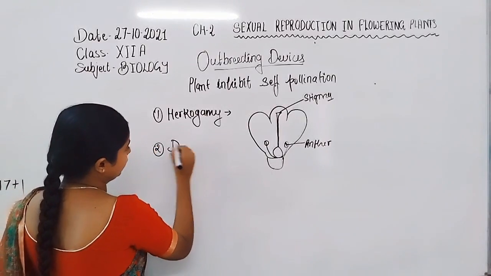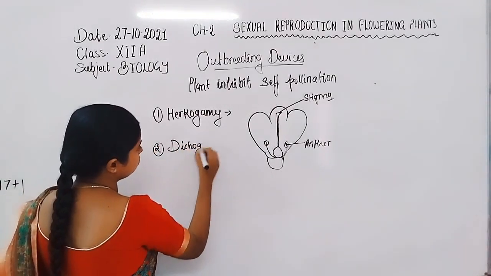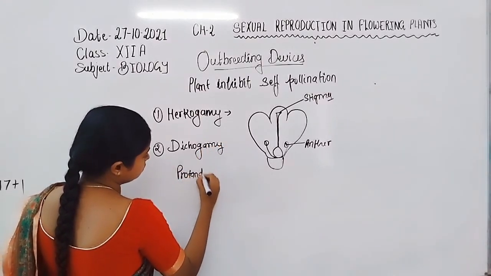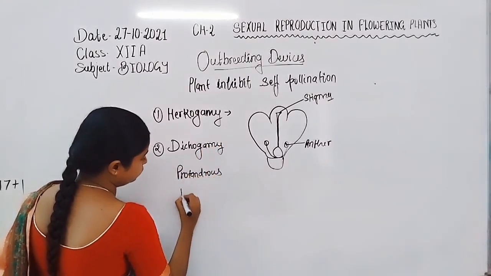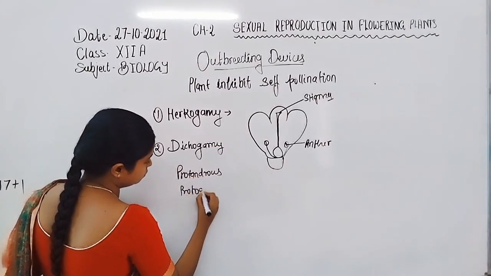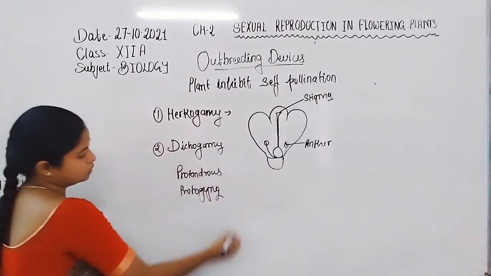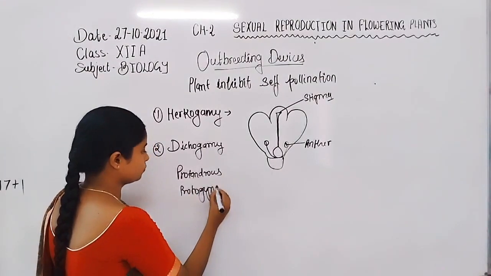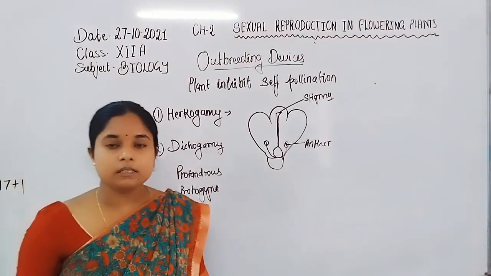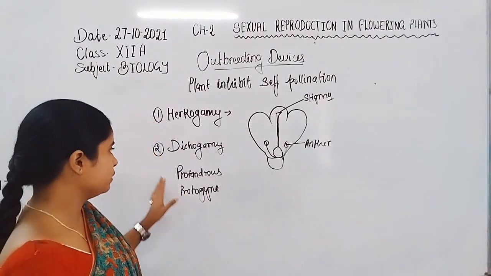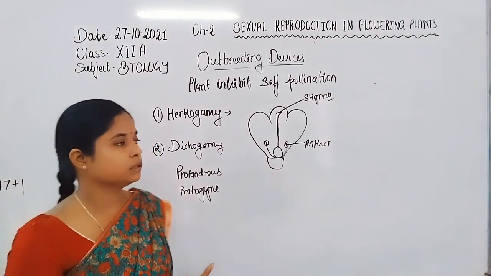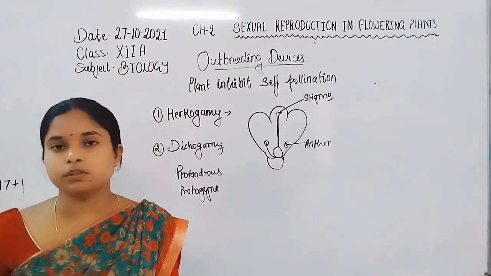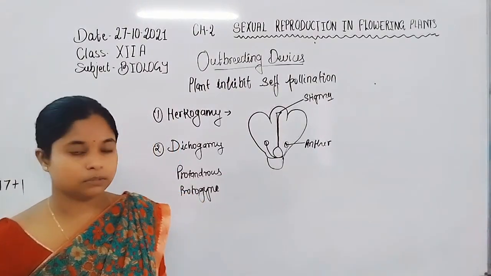Now, second is dichogamy. Here there is protandry and protogyny. Dichogamy is the maturation of the male reproductive part and female reproductive part at different times.